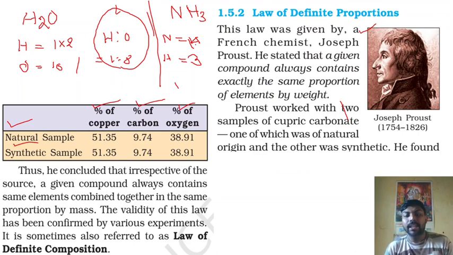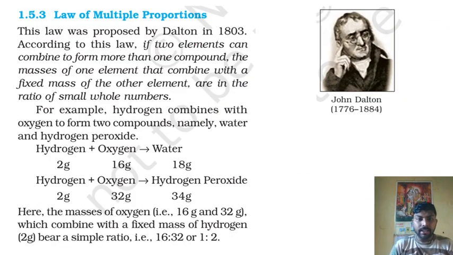Now we are moving to the next. John Dalton in the year 1803 proposed another law which is called the law of multiple proportion. What does this law say? Suppose two elements combine to form more than one compound. The mass of one element you have to fix. That fixed mass, when combined with the other element, follows a small whole number ratio.